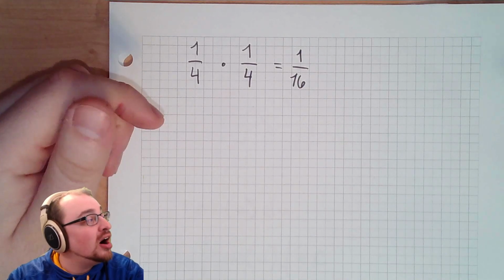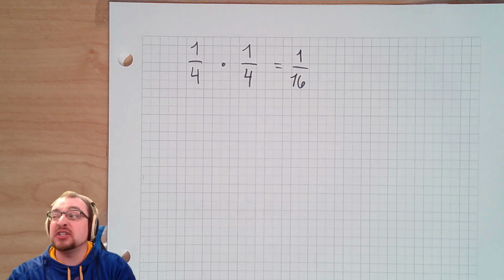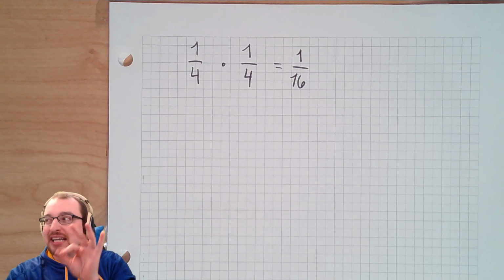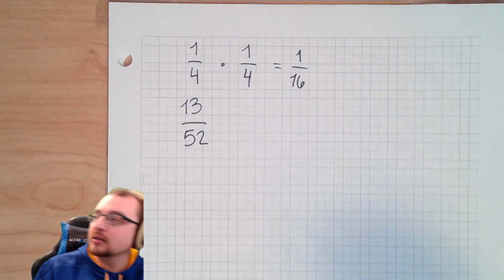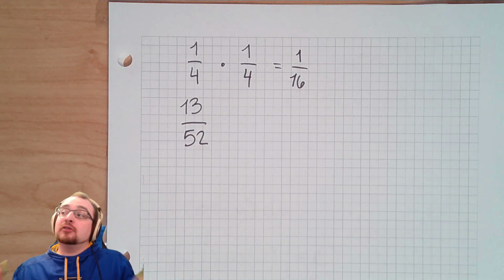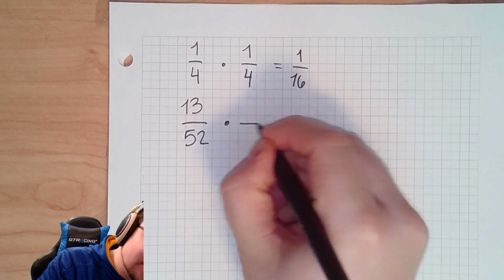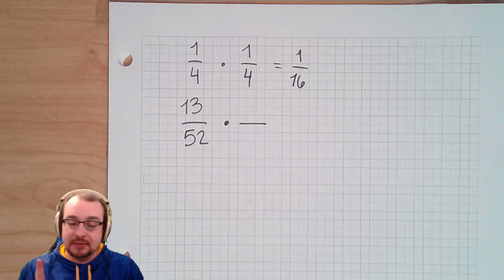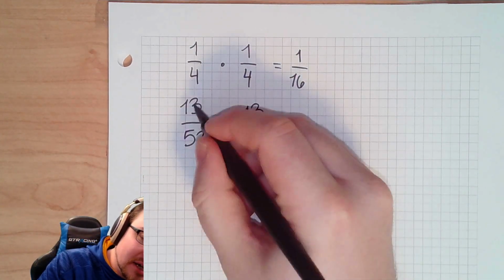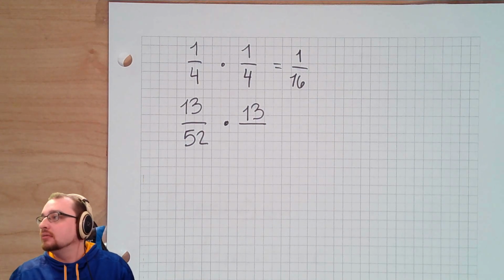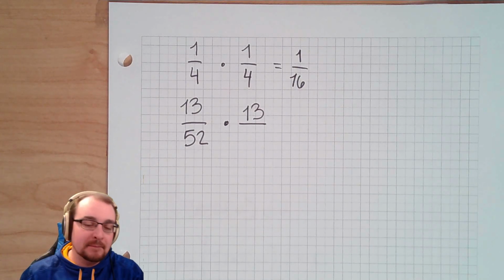Because when you draw a card for the first one, you are changing the odds for the second. Does that make sense? When I draw initially, 13 out of the 52 cards, which is a quarter, could be a diamond. But even if I don't draw a diamond, if I draw just any card, the odds of getting a spade for the second one is not 13 out of 52. So imagine I get my diamond, that's 13 out of 52. But after I take that diamond out, there are no longer 52 cards in the deck. How many cards do we have?